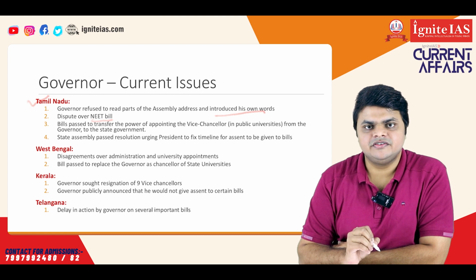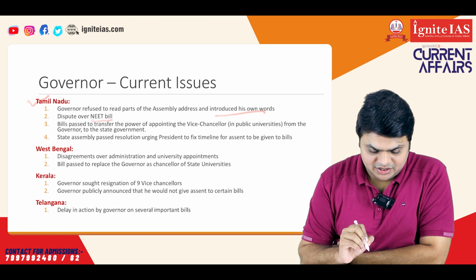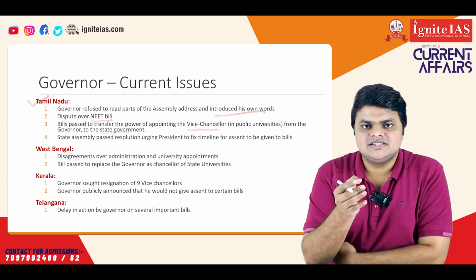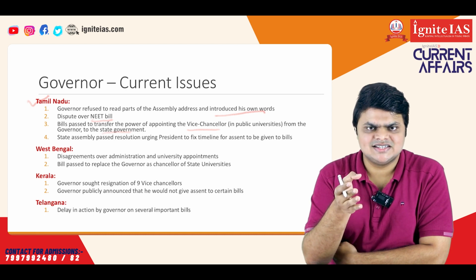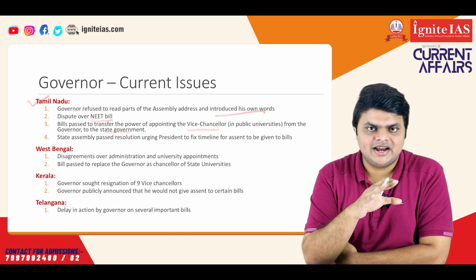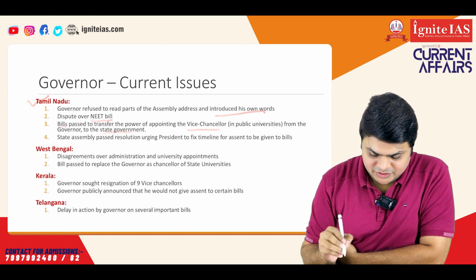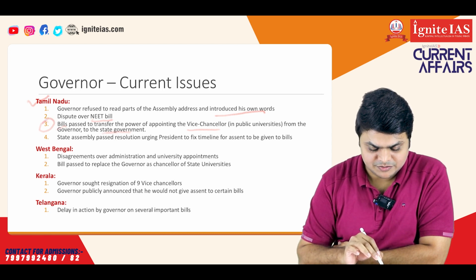Secondly, there is a dispute over the NEET bill. The governor has refused to give his assent, or has withheld the assent on this bill at his own discretion. Thirdly, there is a bill to transfer the power of appointing the vice chancellor from the governor to the state government. As we have discussed, the governor also acts as the chancellor of state universities, and as chancellor, his main duty is to appoint the vice chancellor. That is the role of the governor, and in that role he acts at his own discretion. But the Tamil Nadu government has introduced a bill which will transfer that power from the governor to the state government itself. No assent has been given by the governor to this bill either,